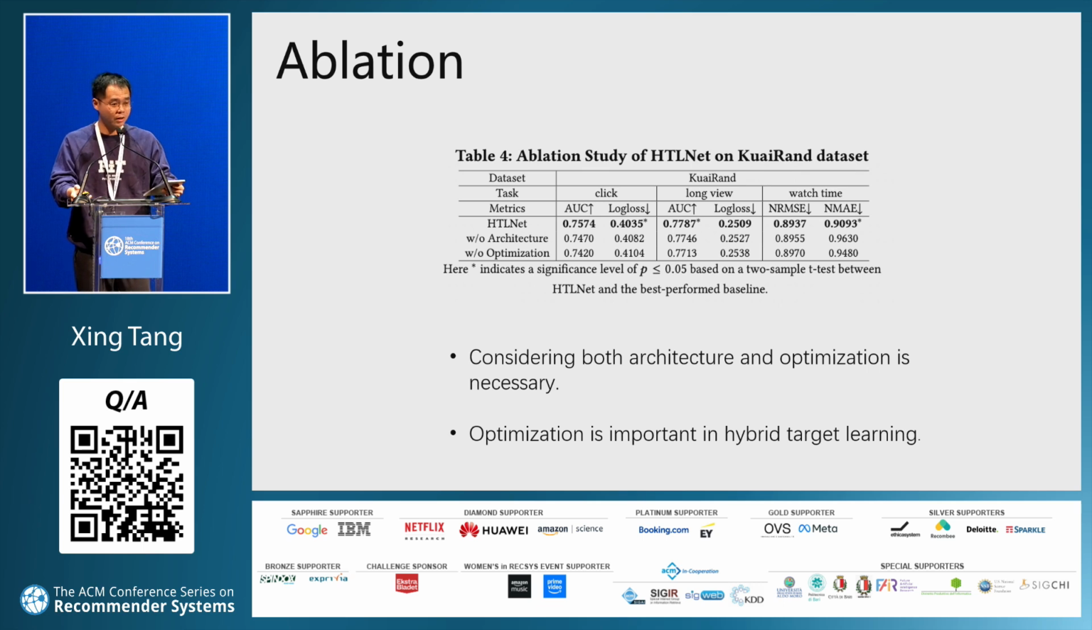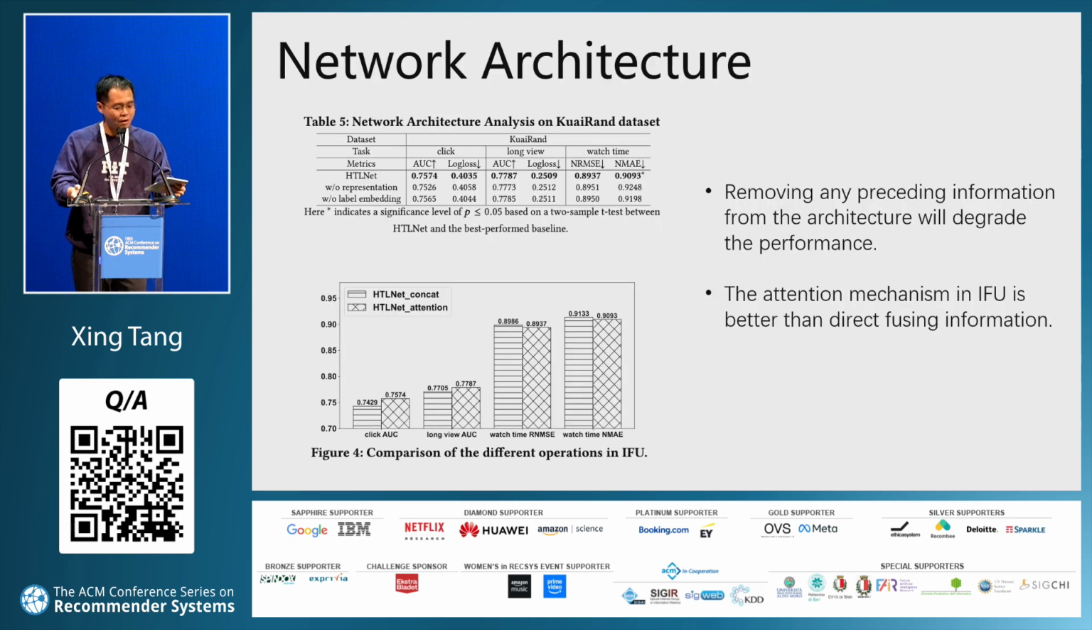We also conduct ablation here. It's easy to see that both architecture and optimization are important. Especially without optimization, the performance decreases more. Next, we investigate more carefully into these two parts. We first investigate the influence of different components of the architecture. We remove some information of preceding tasks. It can be seen that removing any preceding information from the architecture will degrade the performance. Then we compare different infusion in IFU. It proves the attention is better than linear.